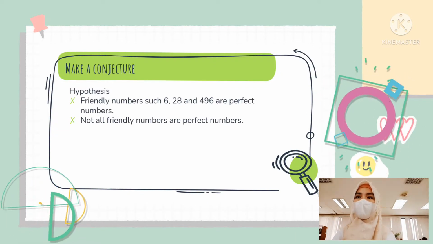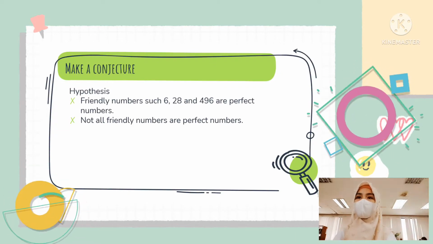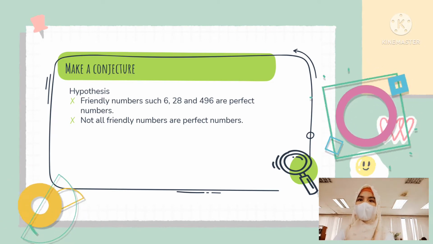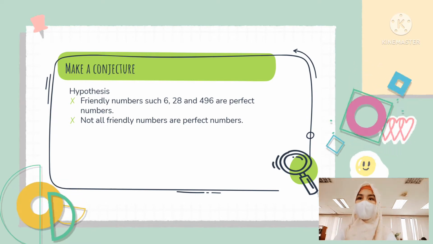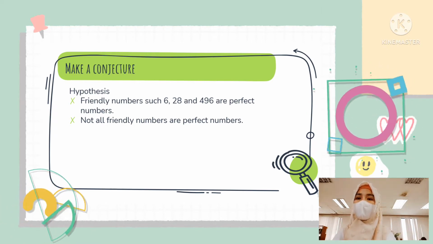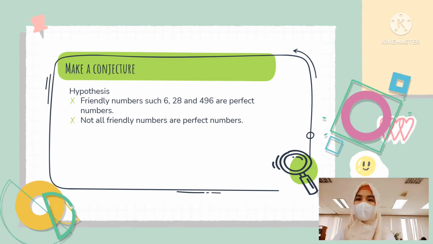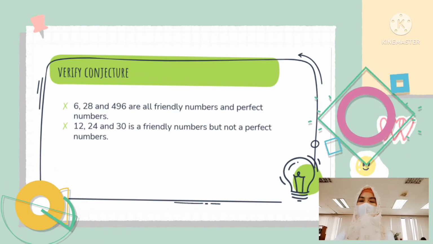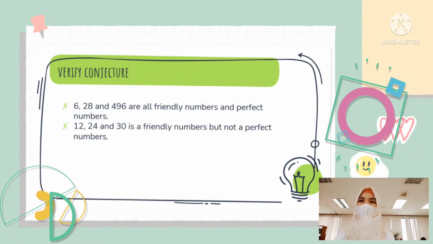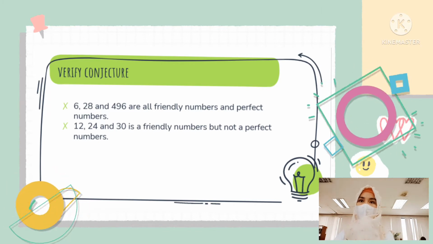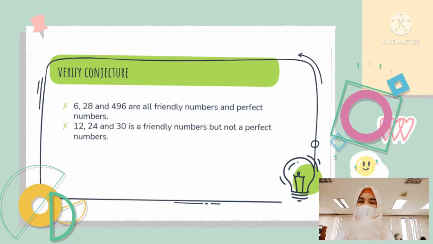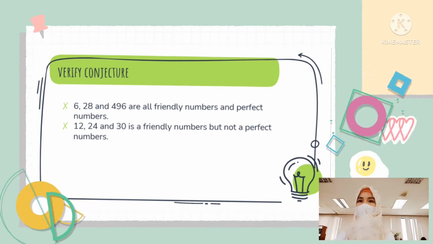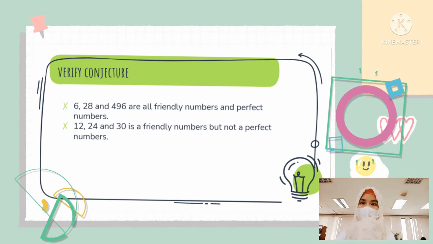Next step, make a conjecture. Our hypothesis is, first, friendly numbers such as 6, 28, and 496 are perfect numbers. And second, not all friendly numbers are perfect numbers. In this step, we need to verify our conjecture. Since 6, 28, and 496 are all friendly numbers, they are also perfect numbers. And next, 12, 24, and 30 are friendly numbers but not perfect numbers.